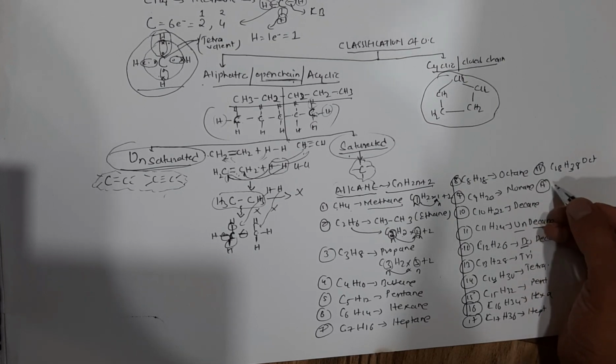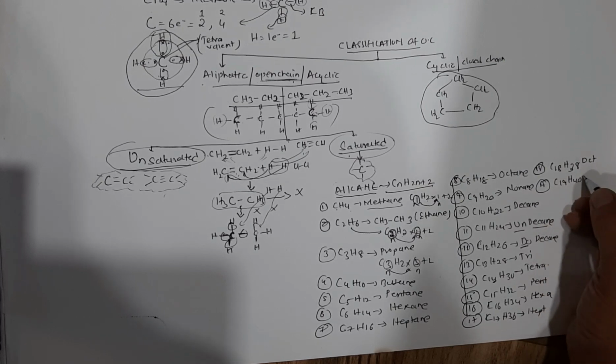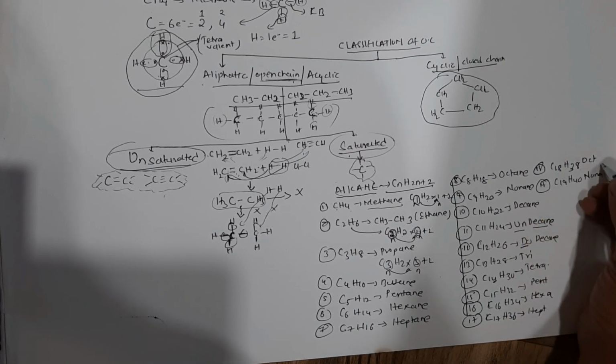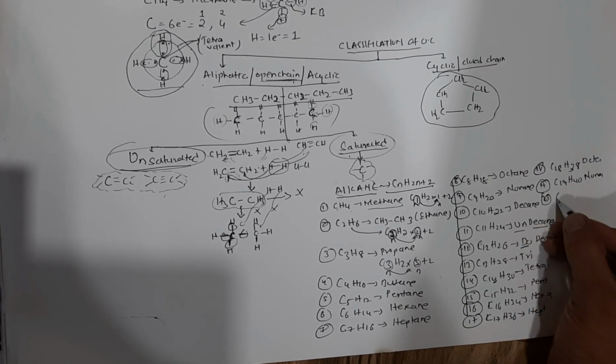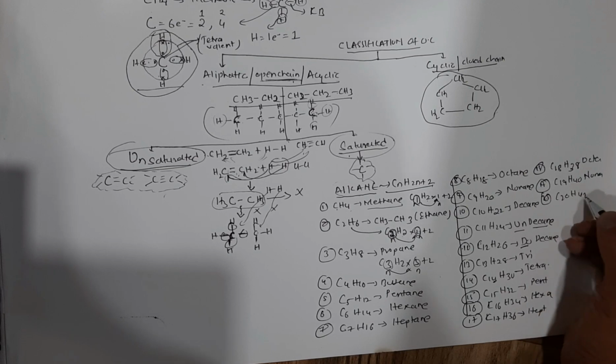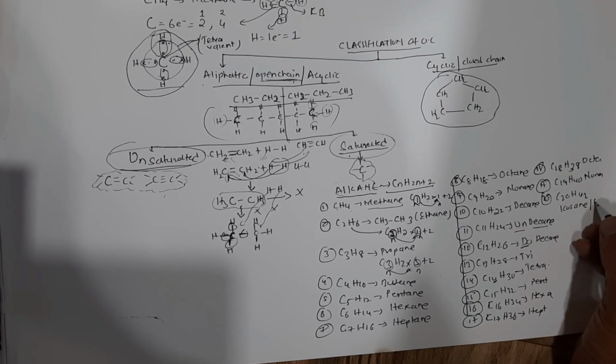Then molecule number 19. You write down C19H40. This becomes nonadecane. Then 20 is C20H42. Now this is called icosane, or in some places it is written as eicosane.